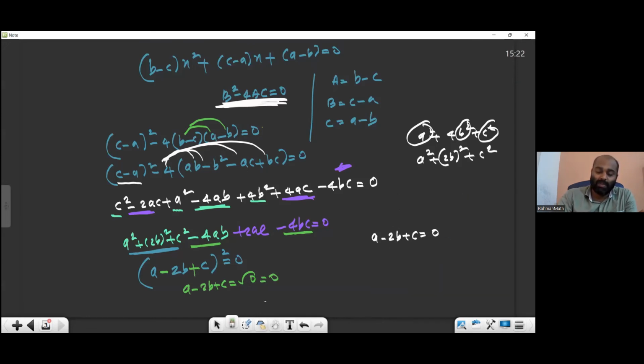So A minus 2B plus C is 0. So A plus C equals 2B. This is what you wanted to prove. Just check it. If there is any problem still, tell me. But be careful, the lower grade topics everyone should practice, otherwise it will be a big problem. Simply don't copy, be careful about the question.